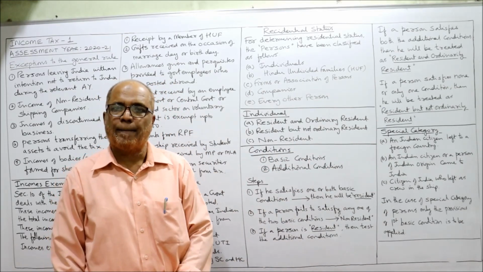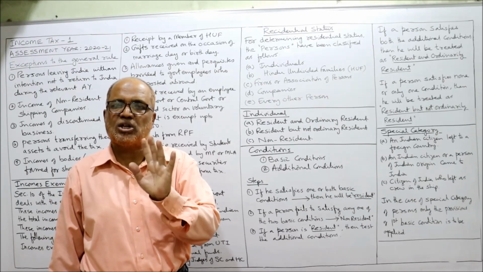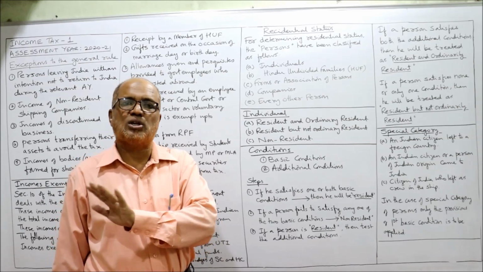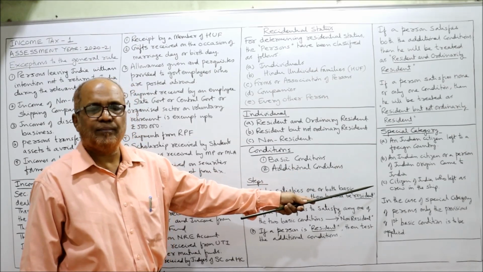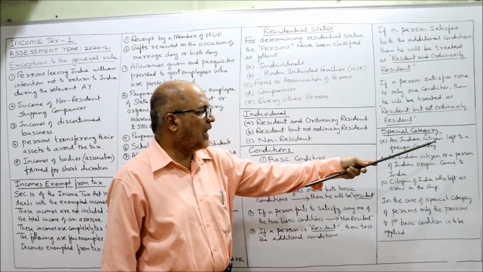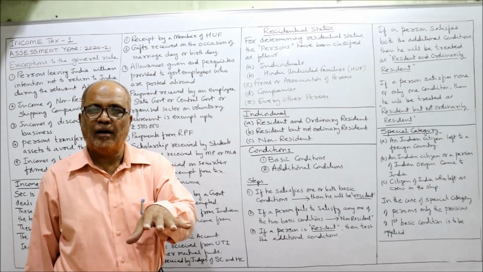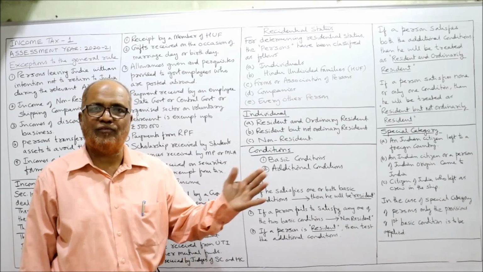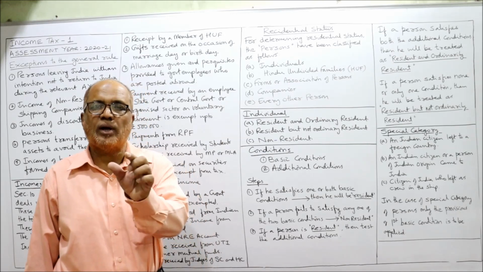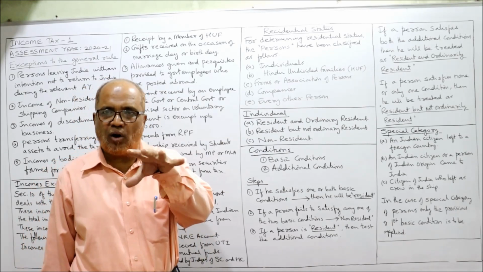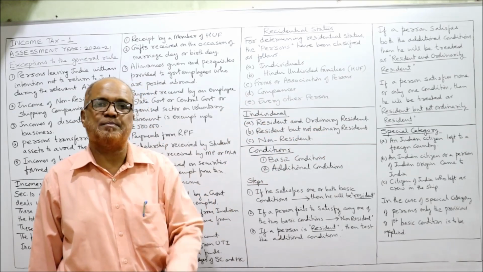Then there is one special category. To this special category, only the first basic condition will apply. The second basic condition will not apply. Which is the special category? Three cases are given. The first case: an Indian citizen, of Indian origin, leaving India for a foreign country for job or employment purpose. Then he is called a special category person.